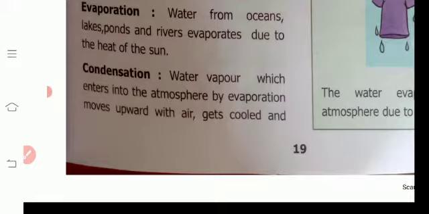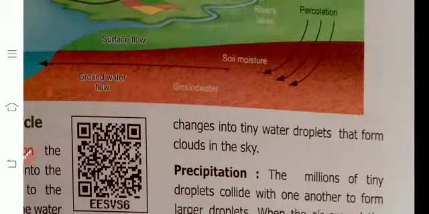The water vapor mixes with air and gets cooled and changes into tiny water droplets, so that it forms clouds in the sky. That is called condensation.